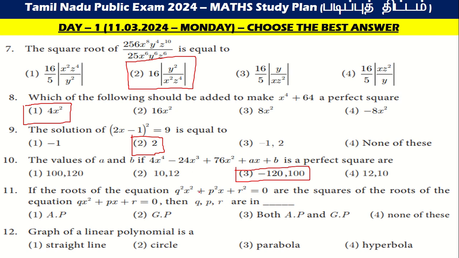If the roots of the equation q square x square plus p square x plus r square is equal to 0 are the squares of the roots of the equation q square x square plus px plus r equal to 0, then q, p, r are in AP. And the graph of a linear polynomial is a straight line.